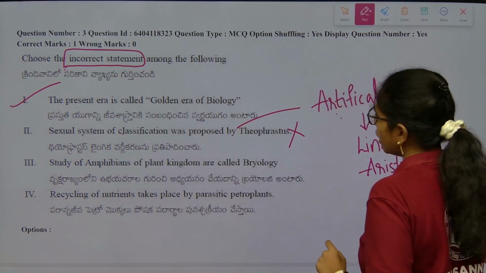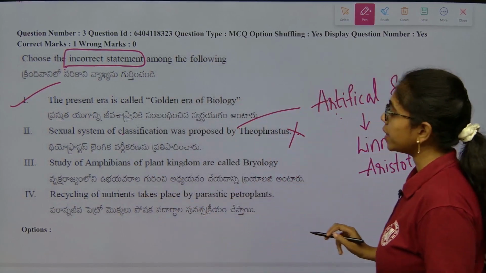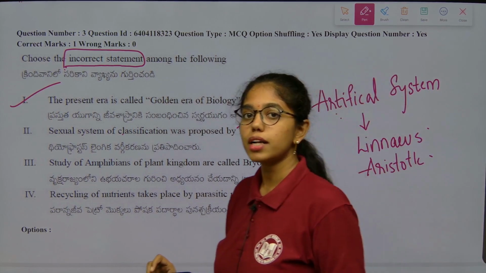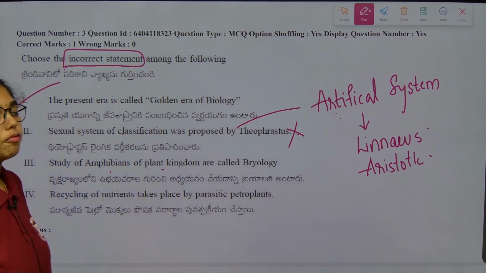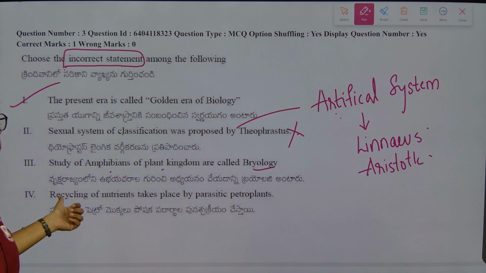Fine, it is not Theophrastus. Next, study of amphibians of plant kingdom is called bryology. Amphibians of plant kingdom are called as what? Bryophytes, right? Bryophytes, synonym of it is amphibians of plant kingdom. They are called as amphibians of plant kingdom. This is also true only.